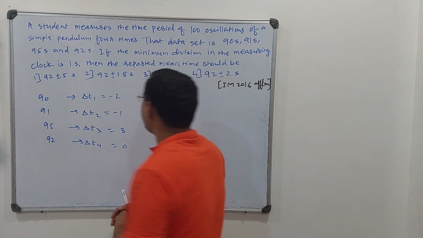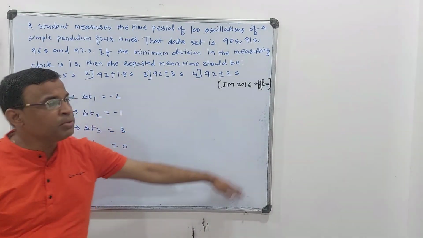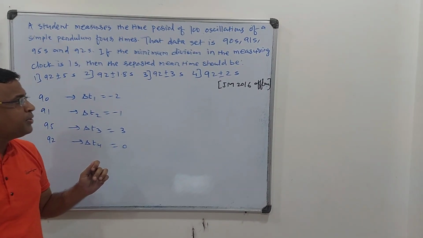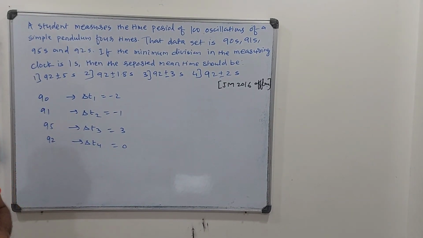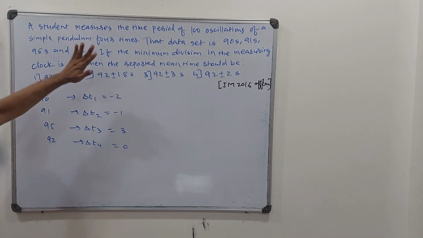So this is the next question. It is asked in 2016 offline mode. Very simple question. So friends, one important thing is this option is always important. Means if you go to the option, you will reduce lots of your work. So the question is about something related with error.